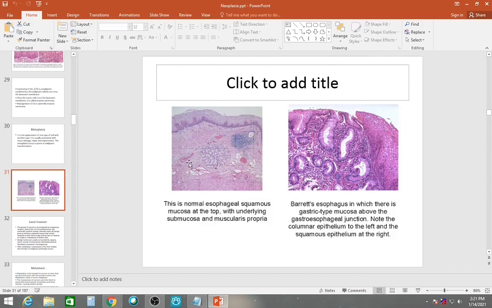You see, this is normal esophageal mucosa. It has normal stratified squamous epithelium, but here you can see these glands are there. Due to repeated trauma by gastric acid, it has changed. This is the normal squamous epithelium, and this is the abnormal columnar epithelium actually. These are the metaplastic cells. So this is a case of Barrett's esophagus. Barrett's esophagus is an example of metaplasia.